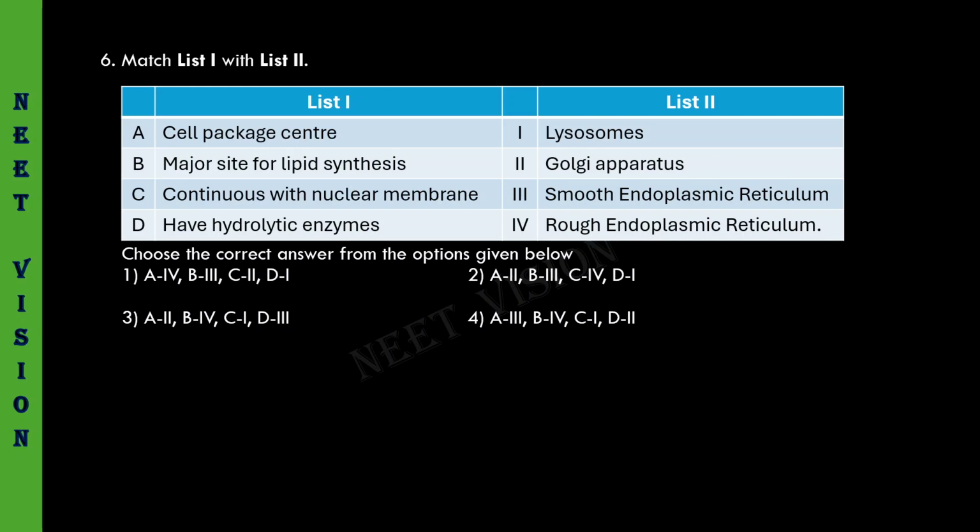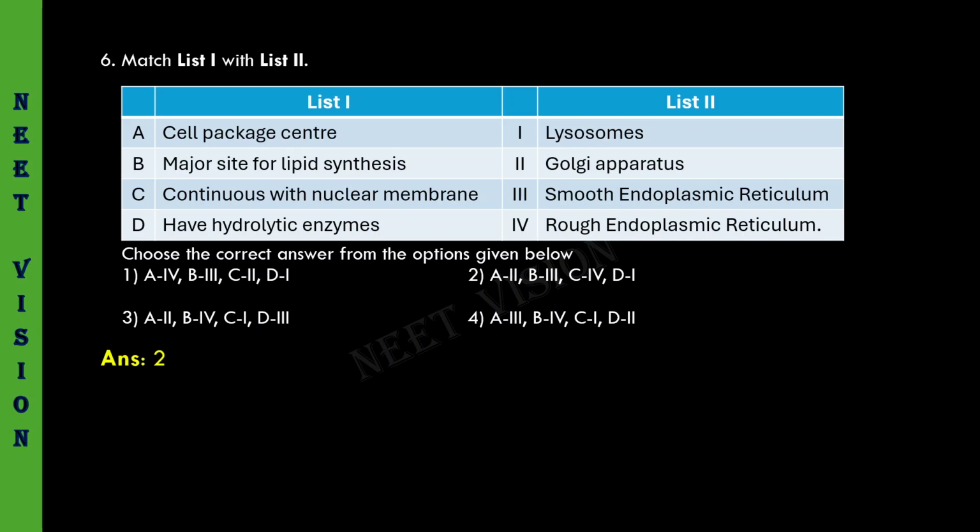C, continuous with nuclear membrane: the membrane of rough endoplasmic reticulum is continuous with the nuclear membrane. Have hydrolytic enzymes: lysosomes have hydrolytic enzymes. So the second option must be the correct one: A2, B3, C4, D1. Let us see the answer.